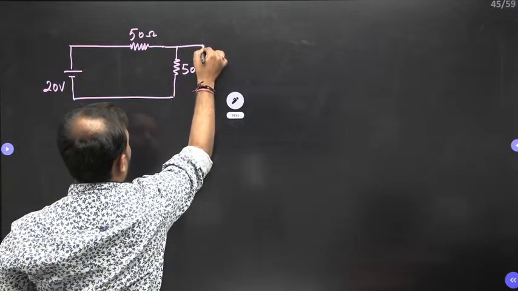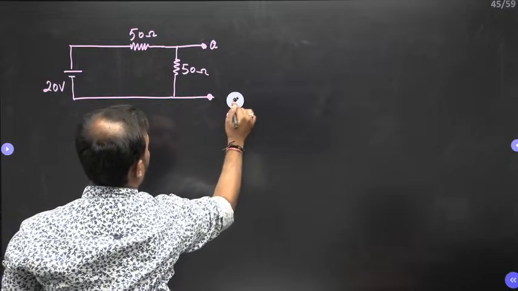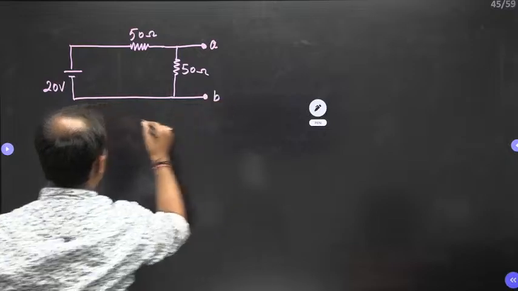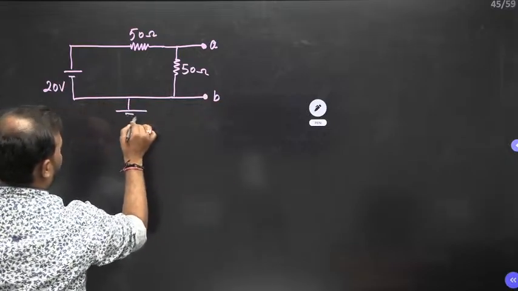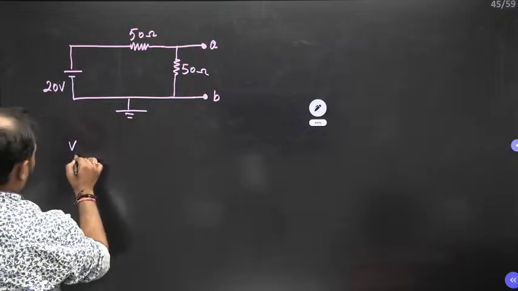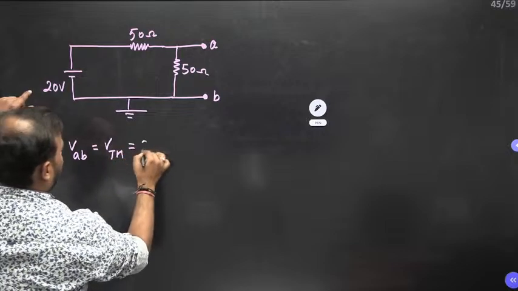And this is node A and this is node B. This is node B and this is grounded. So we need to find VAB, which is the Thevenin voltage. How can we find it?